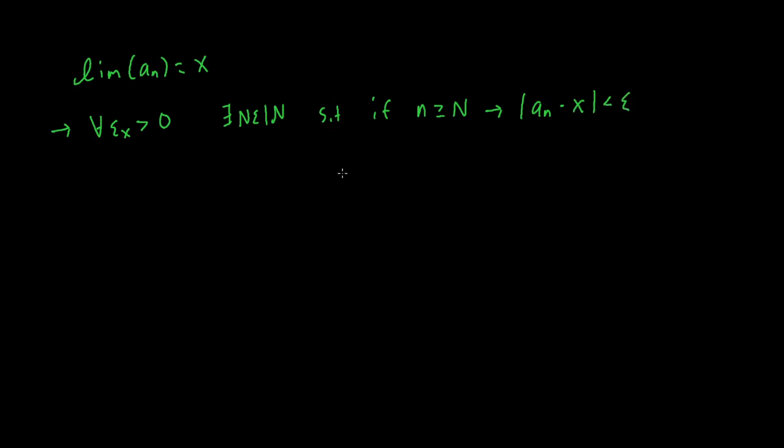So this definition is a bit tricky to understand. I think two examples will really help us concretely see this definition.